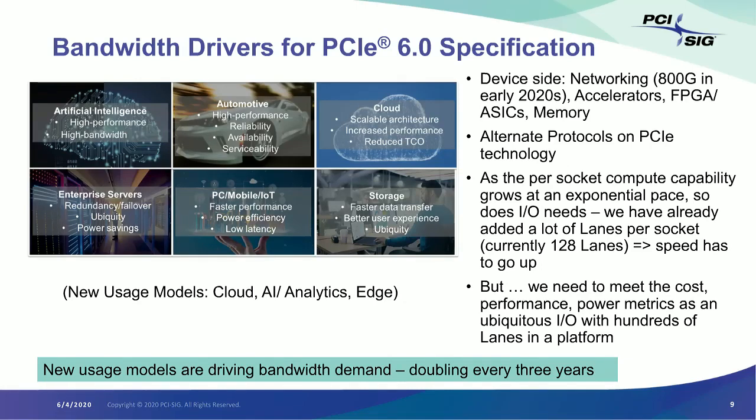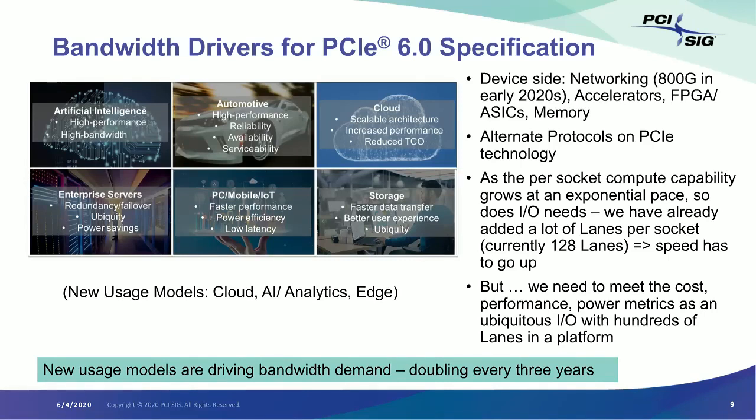PCI Express is ubiquitous, so a number of alternate protocols, such as the ones delivering cache coherency or memory protocols, are using the PCI Express PHY as the medium of transfer. And PCI Express supports all of these alternate protocols that run on the PCI PHY because this enables platforms to remain cost effective.